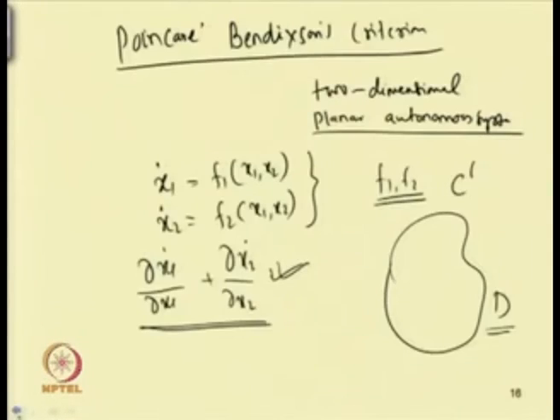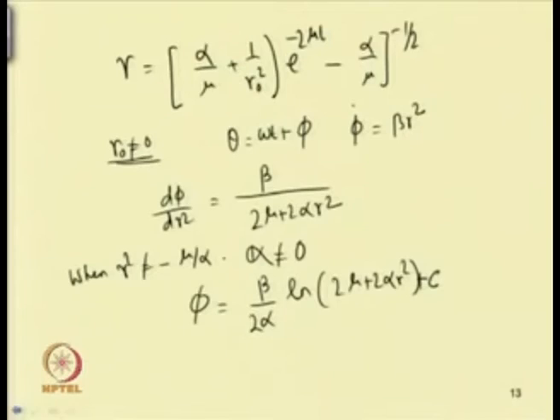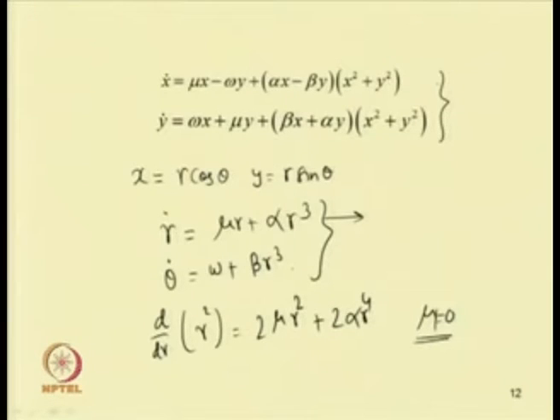Similarly, in the previous example, if you differentiate the first equation with respect to x and the second equation with respect to y, then we can find that a periodic solution will exist only if alpha into mu is greater than 0. So, let us find and check whether it is greater than 0 or less than 0.